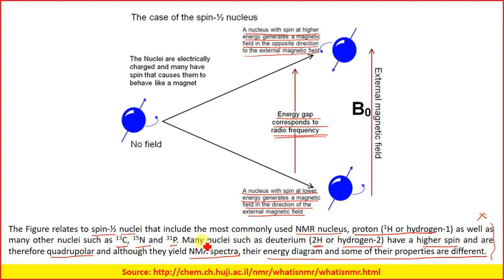Usually we do not use this H2 atom, which is basically deuterium hydrogen. Okay, so they are NMR inactive.